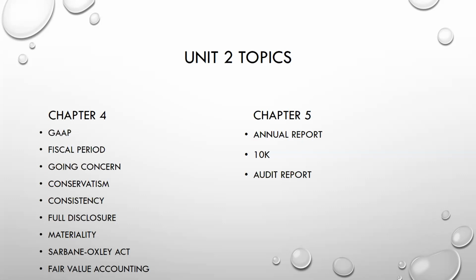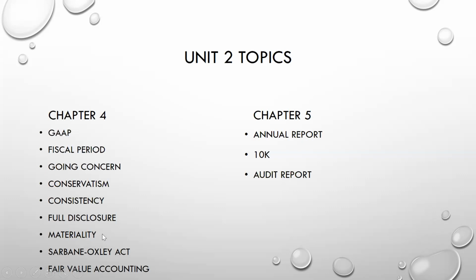Full disclosure is giving the stakeholders all the information that they need. And what you're going to find when you start learning about an annual report is that it is about 5 to 10% financial statements and 90 to 95% footnotes, which is where all the full disclosure comes in.